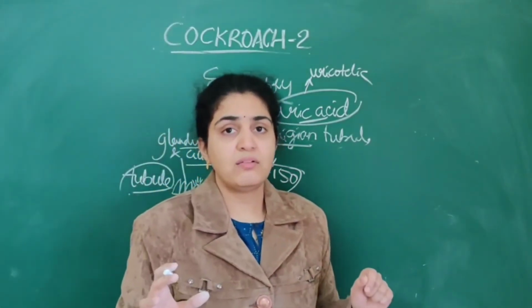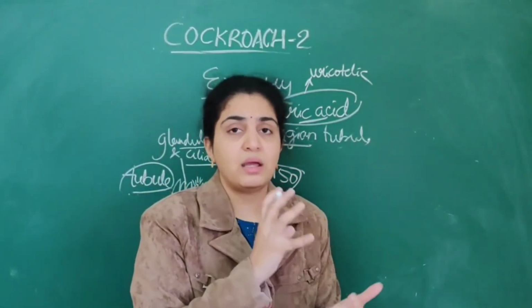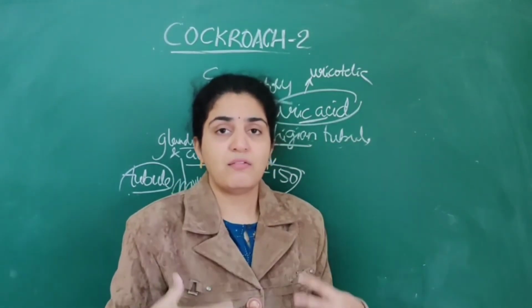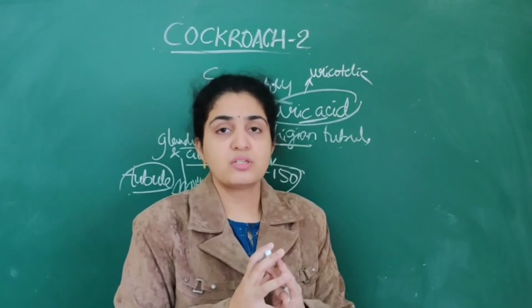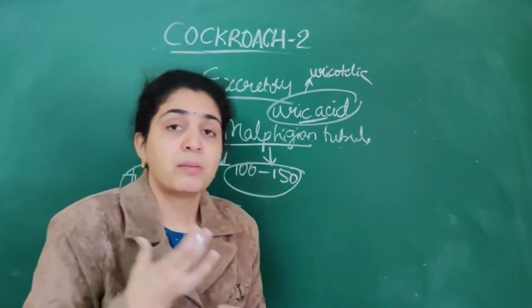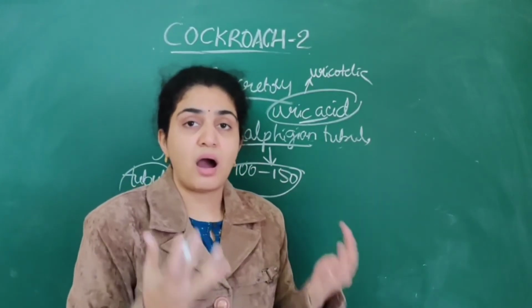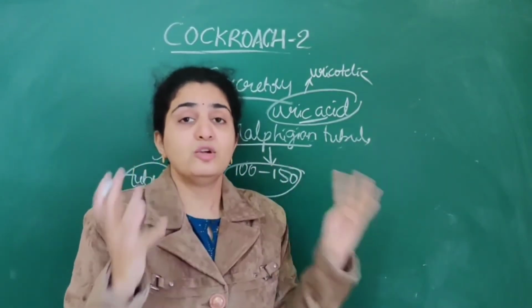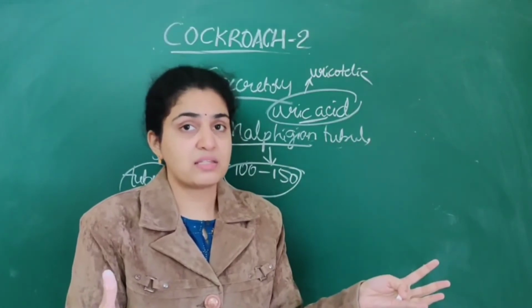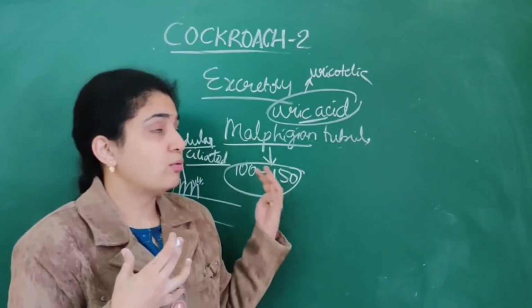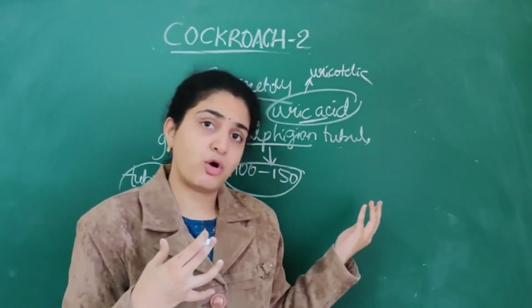We have dealt till now with the alimentary system of the cockroach, that is, the digestive system. Next, we dealt with the blood vascular system: the heart, a thin elongated tube in the thorax as well as abdomen, with numerous alary muscles. Next, we dealt with the excretory system of the cockroach.